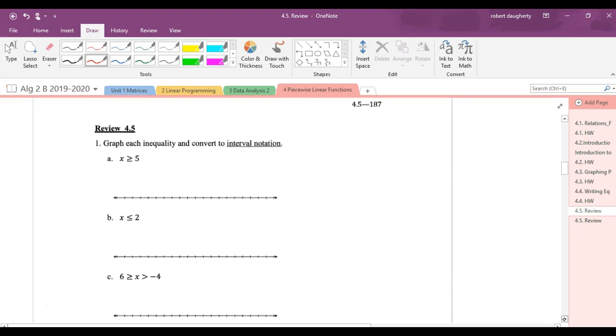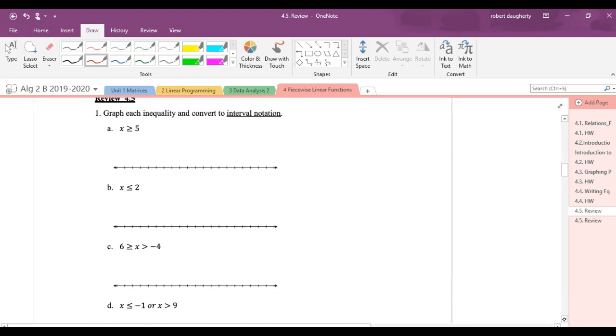Okay, so let's take a review. Graph each inequality and convert to interval notation. X is greater than or equal to 5. Somewhere on this number line is a 5. It is a closed circle, I shade to the right. In interval notation, this is the interval from 5 to infinity.